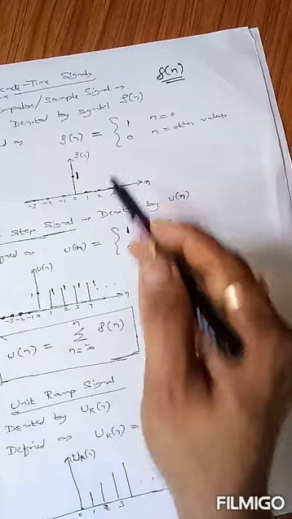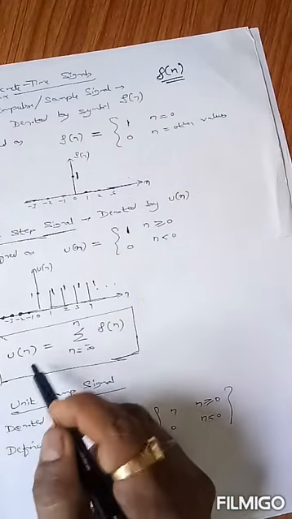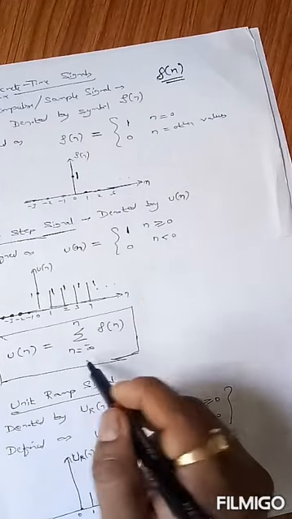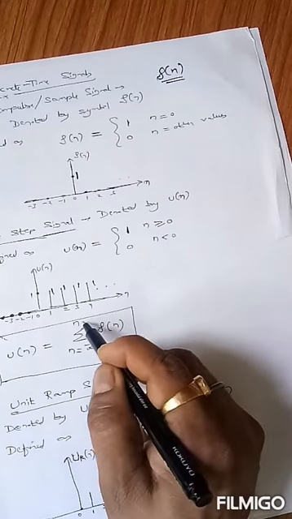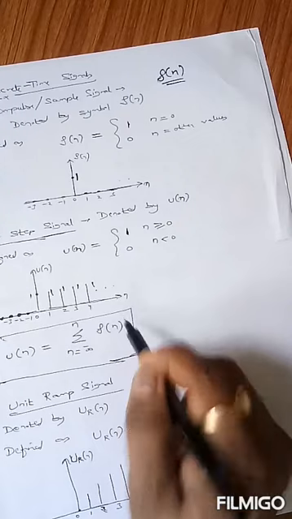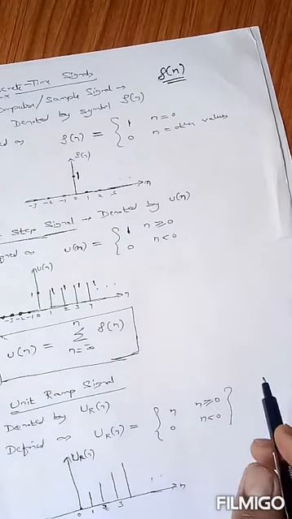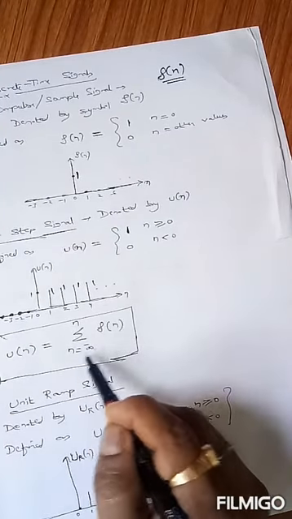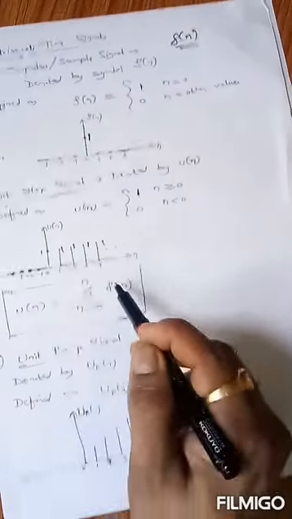The unit step signal is related to the unit impulse signal by the expression u(n) equals summation from k equals minus infinity to n of delta(k). If you do this calculation, you will get the unit step signal. So u(n) equals summation k equals minus infinity to n of delta(k).